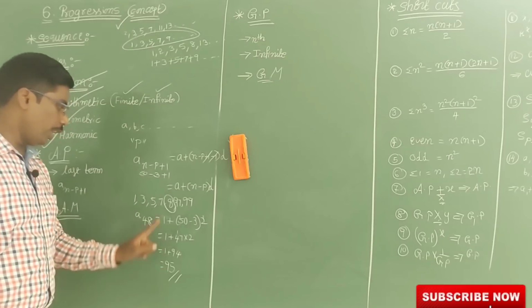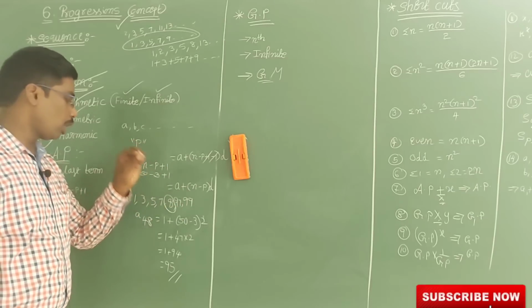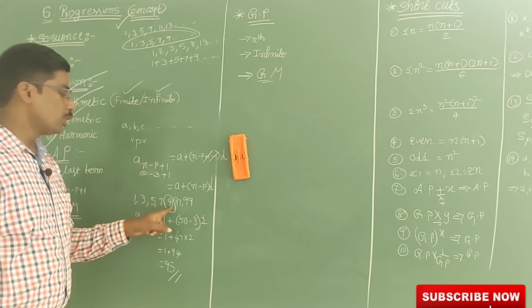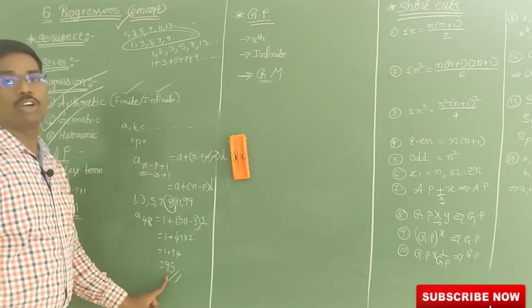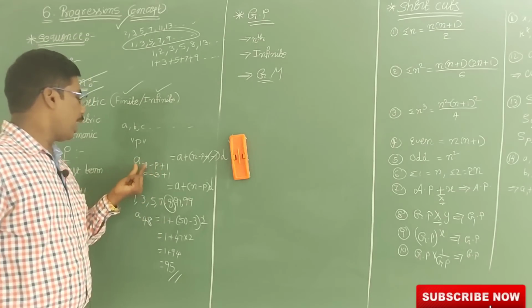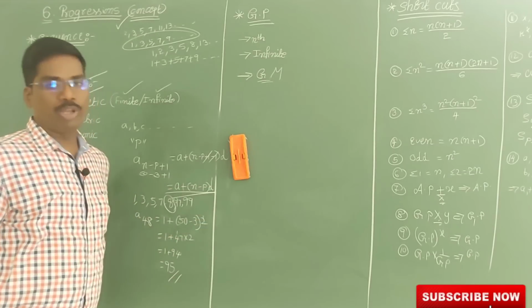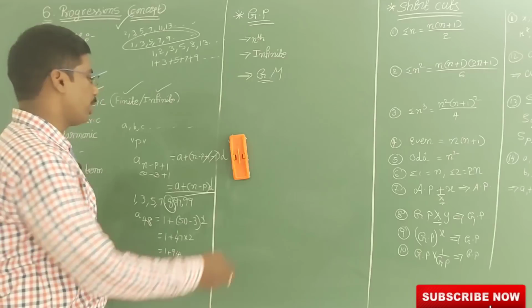See, I got the 95. I got it from the third term from the last. Third term from the last means 1, 2, 3. So the third term is 95. We also got 95. So like this we can use this formula: the p-th term from the last, a plus n minus p plus 1 is nothing but, you remember this one only, simply a plus (n minus p) into d.